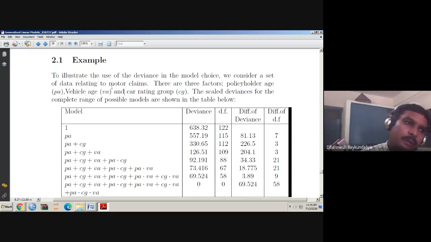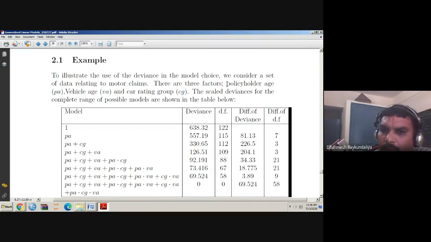In 1985, McCullagh has written the monograph. So this data set is from them, and this data set is also inbuilt available in R. The file name is Insure. There are three factors: policyholder age, we call them as PA; vehicle age, we call them as VA; and car rating group, we call them as CG. Means accident हो रहा है, so there are three factors which are responsible.